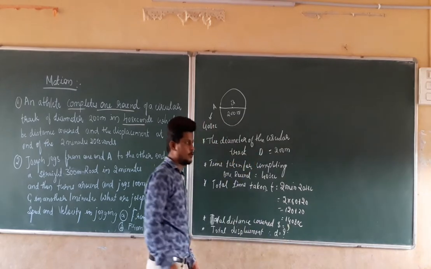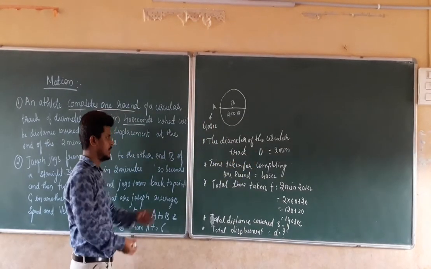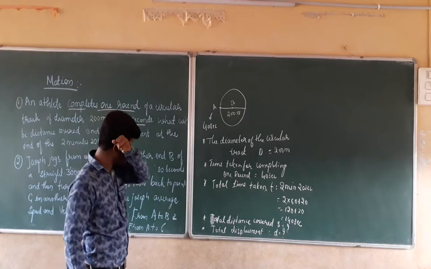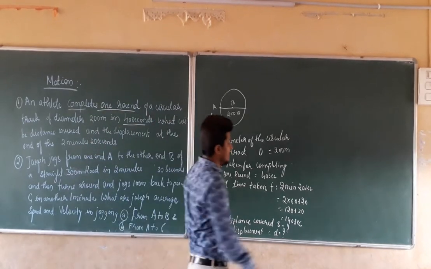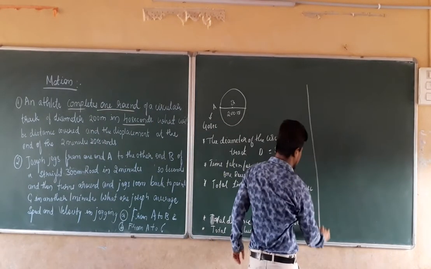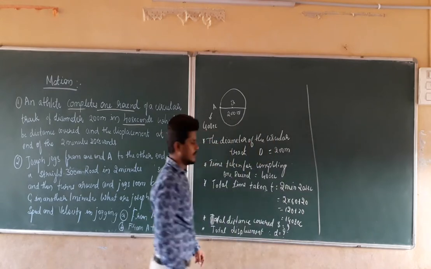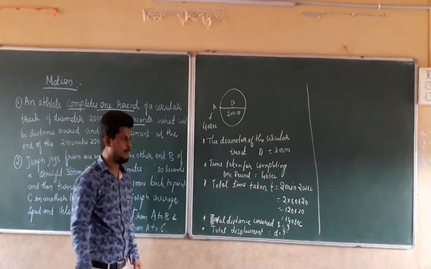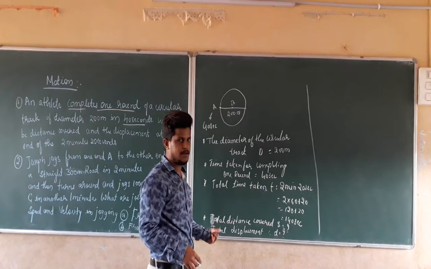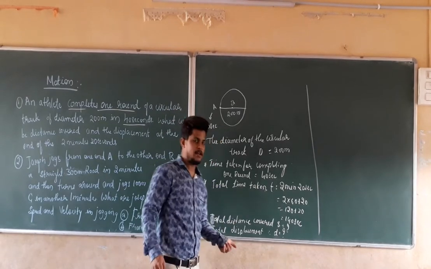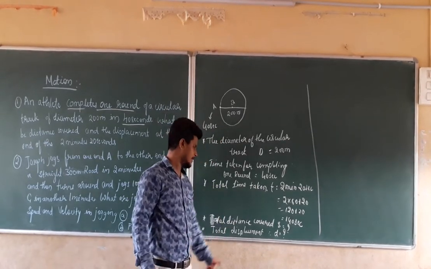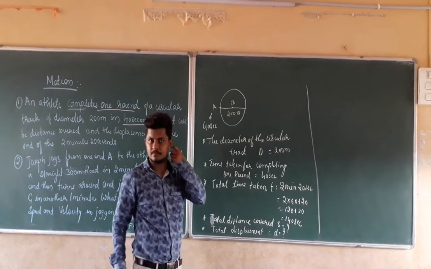We have to calculate these two things for the circle given in the problem statement. Now we have already written all the given data: the diameter is given, the time taken for one round is given, and the time taken for the whole journey is given. By using this data we are going to solve for the total distance covered and the total displacement.